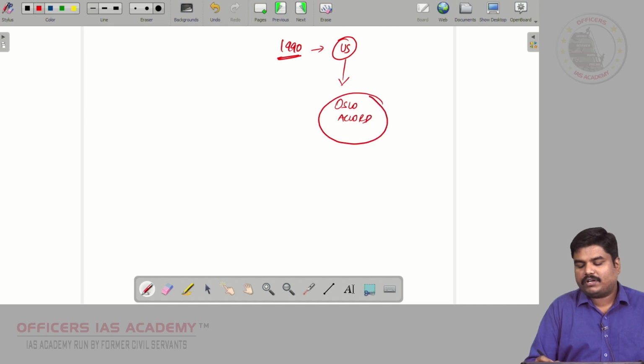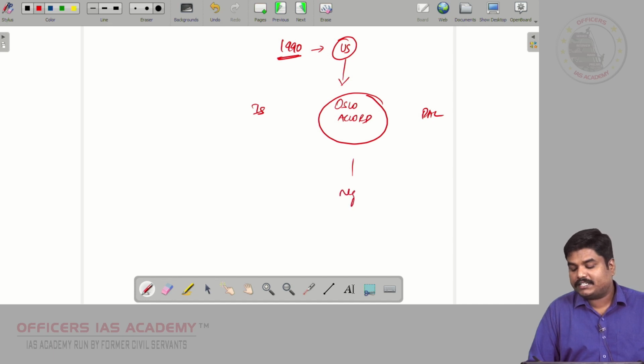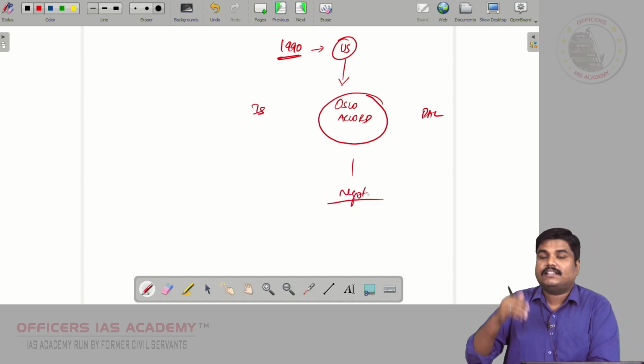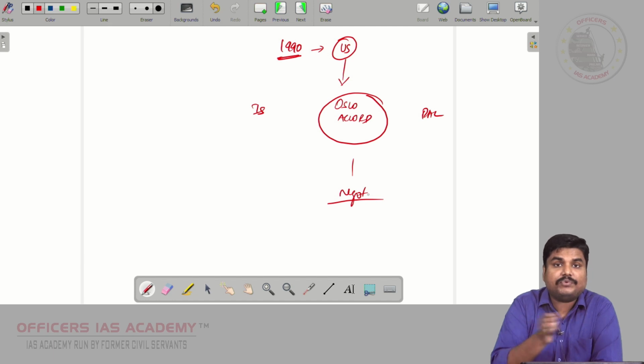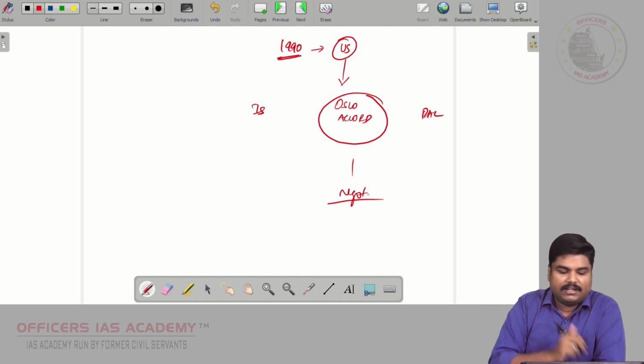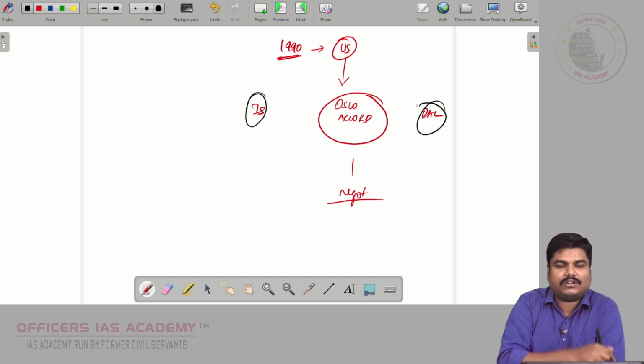According to this Oslo Accord, Israel and Palestine, through negotiations, will settle their territory disputes. That was the Oslo Accord. That is the essence of the Oslo Accord. But however, Israel and Palestine are not giving much respect to the Oslo Accord.